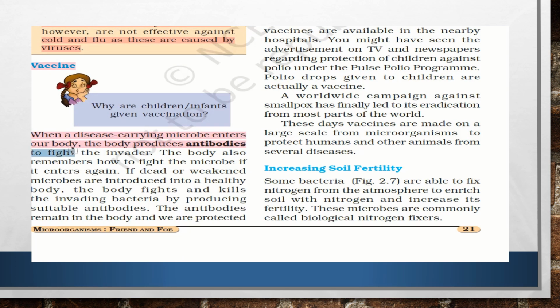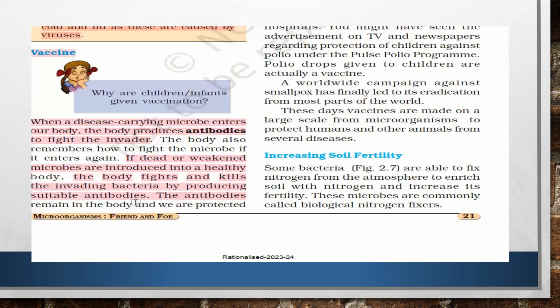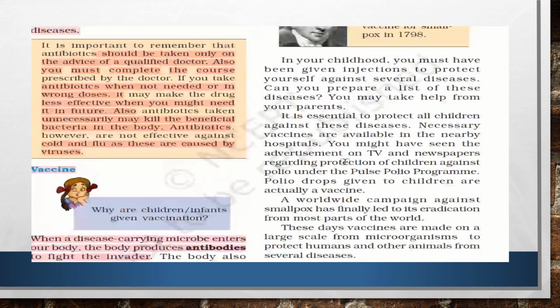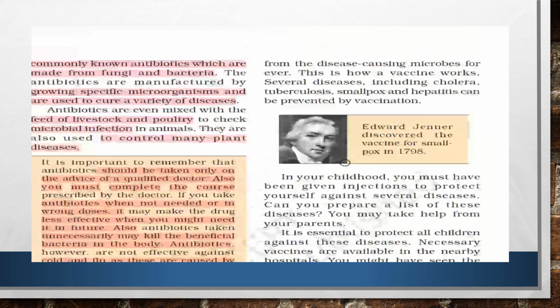Okay, so some antibodies are produced when an antigen or any foreign particle enters the body. The body also remembers how to fight the microbe if it enters the body again. Now, what will happen if a dead or weakened microbe is introduced into a healthy body? The body fights against it and kills the invading bacteria by producing suitable antibodies, and the antibodies remain in the body, and we are protected from that disease-causing microbe forever.